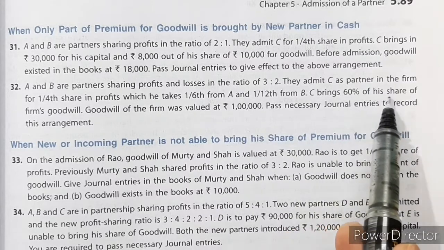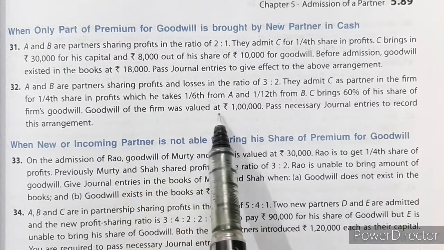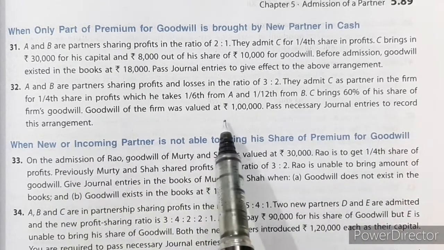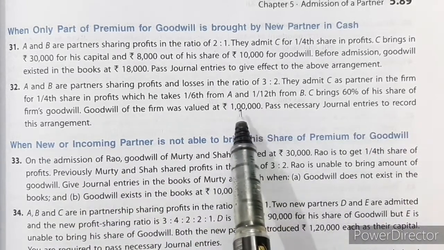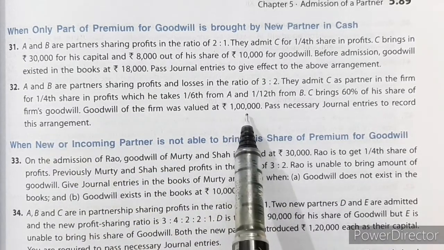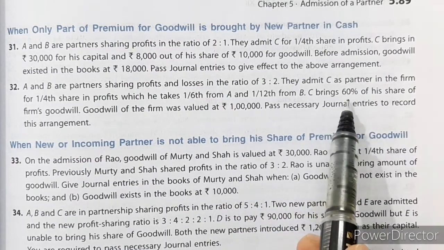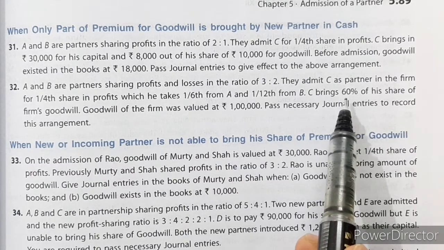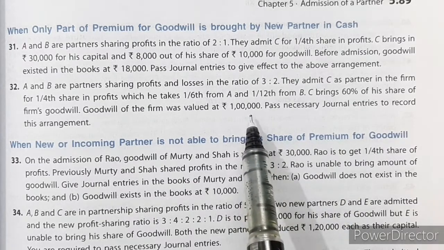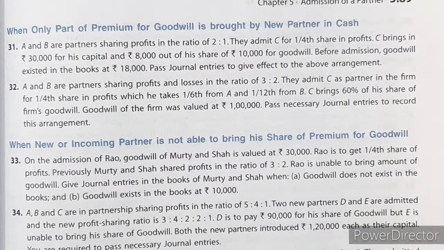Now C brings 60% of his share of firm's goodwill. Now the goodwill of the firm was valued at rupees 1 lakh. Pass necessary journal entries to record this agreement. Now firm's goodwill is rupees 1 lakh and C's portion is 1/4. So 1/4 of 1 lakh is 25,000. Out of 25,000, C is able to bring only 60% of it. So only 15,000 rupees he will bring as goodwill, and 10,000 will be adjusted from his capital account by debiting the capital account of C. Let us see the solution.